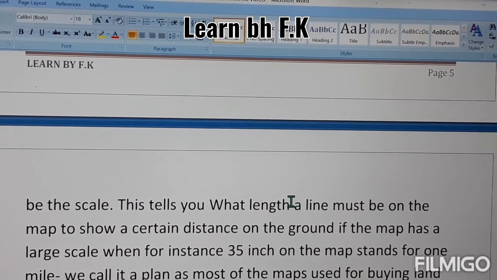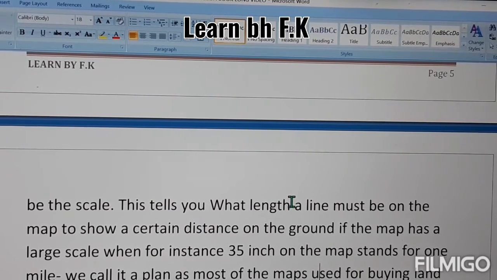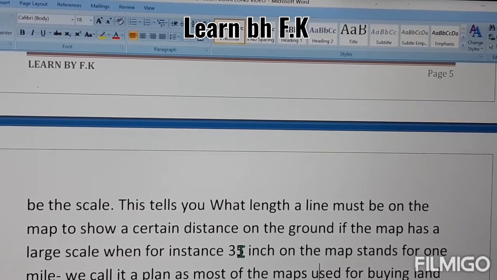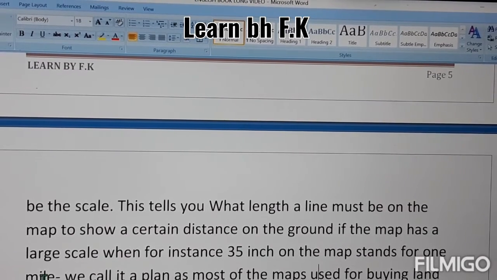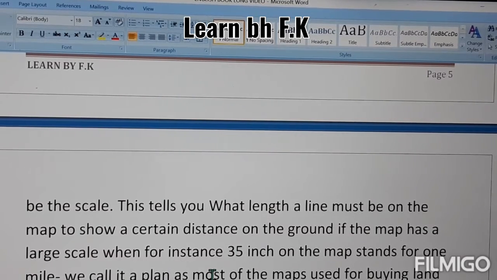You should see on the map that it has 35 inches, which means it stands for 1 mile. So the size of the inch is different on the map: 35 inches equals 1 mile.